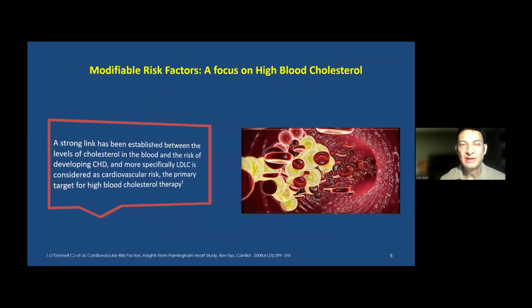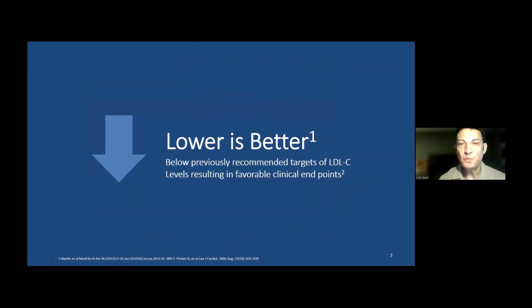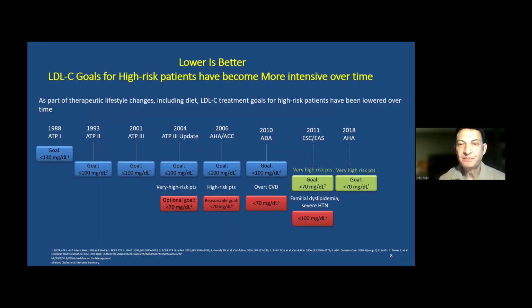We all know by now that high cholesterol is bad for you, and LDL cholesterol increases the risk of cardiovascular events, including heart attacks and strokes and peripheral vascular disease. And it has been very well established that there is a positive linear relationship between the increase in the LDL levels and future cardiovascular disease. And we know by now very clearly, and it has been demonstrated by a number of trials, that the lower the LDL level, the better is the cardiovascular outcome.